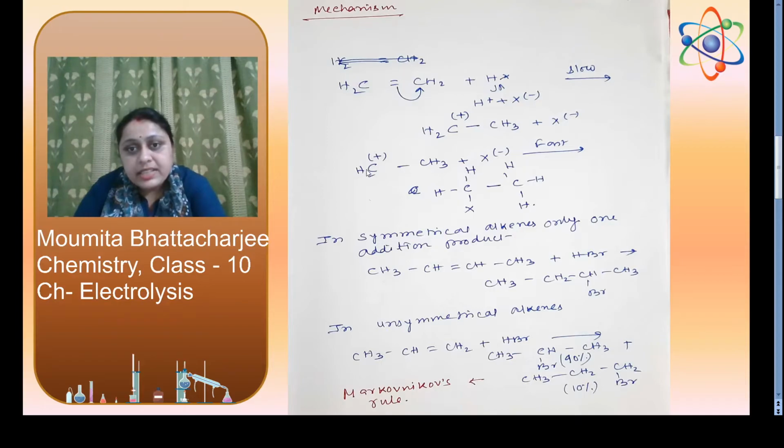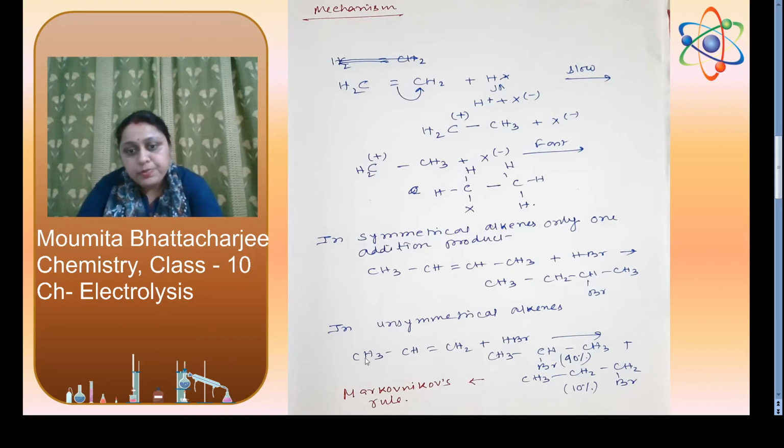Now the second step: this carbocation will attach to this X minus. X minus is known as the nucleophile, and here the product will be CH2X and CH3. In symmetrical alkenes, only one addition product will be there. See, CH3CH double bond CHCH3 plus HBr. Br is attaching to the second carbon. The name will be 2-bromobutane. But in unsymmetrical alkenes, there is a probability to get two types of haloalkanes.